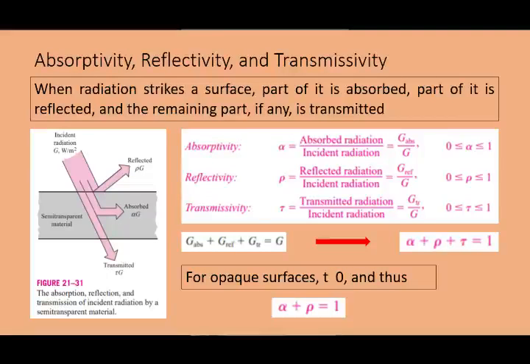And lastly is absorptivity, reflectivity, and transmissivity. When radiation strikes a surface, part of it is absorbed, part of it is reflected, and the remaining part, if any, is transmitted. So this is the equation, and you can see the figure here.